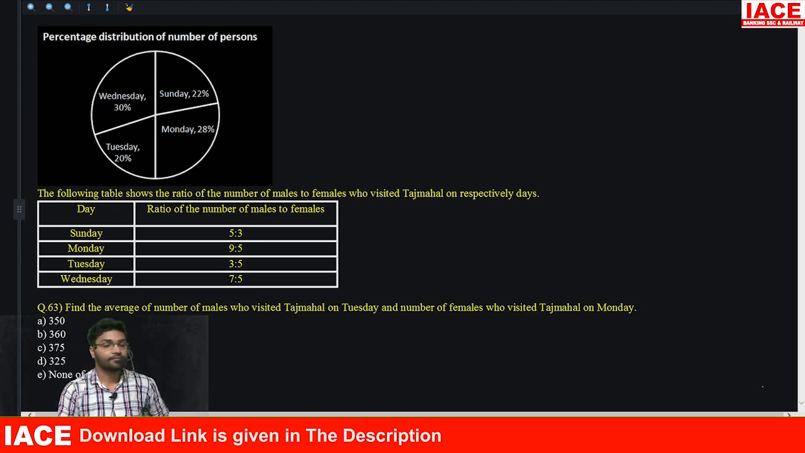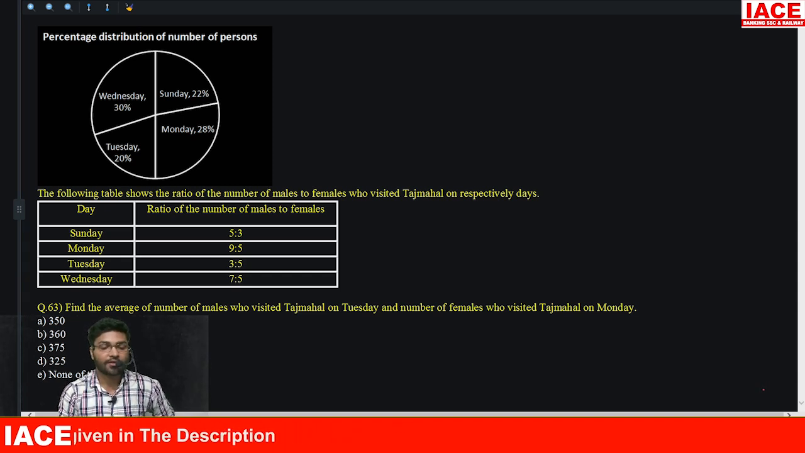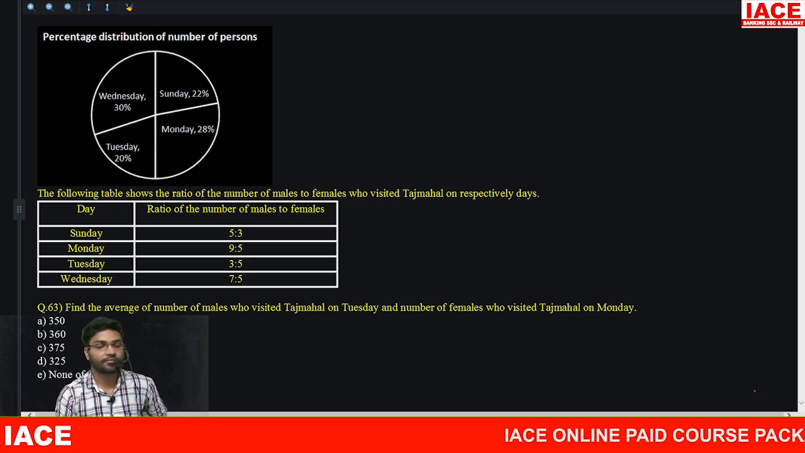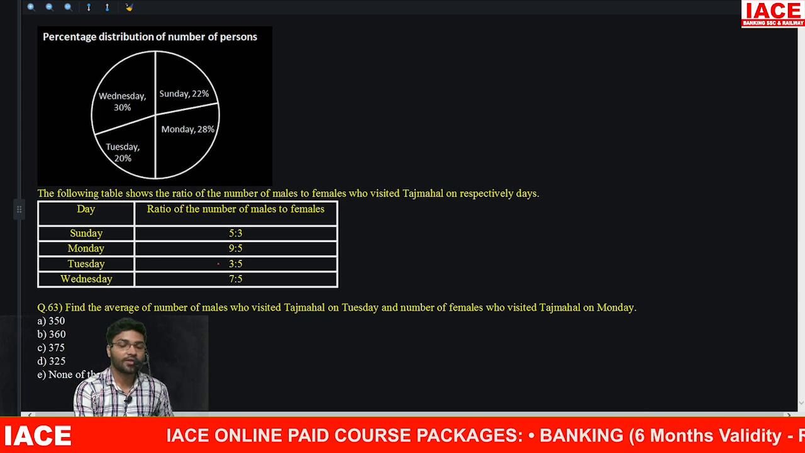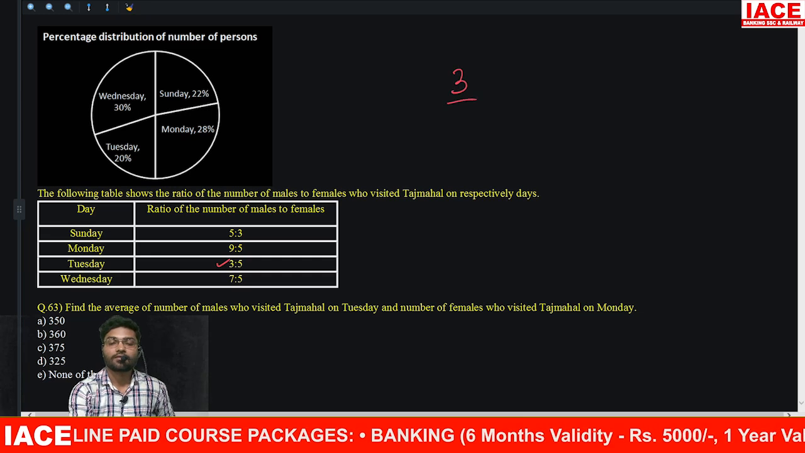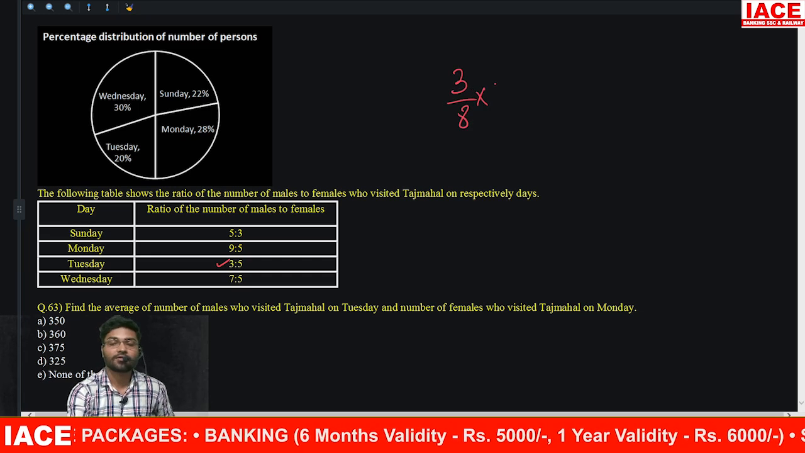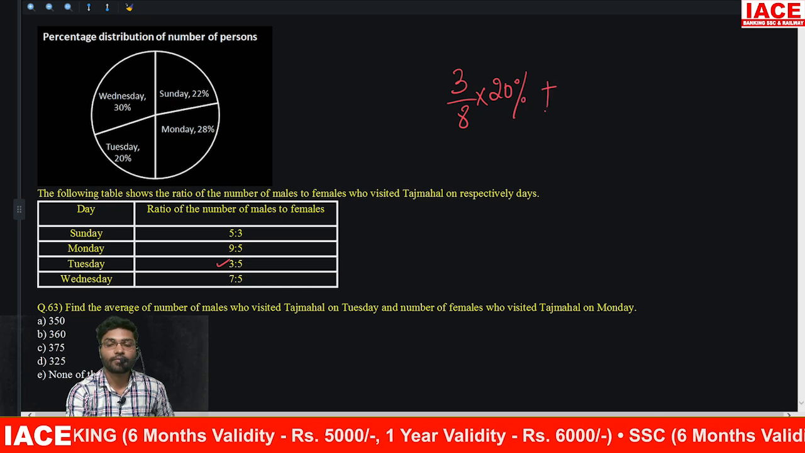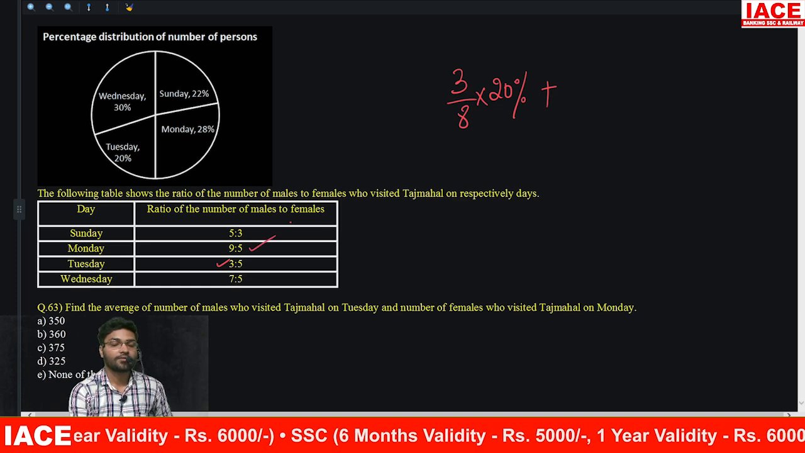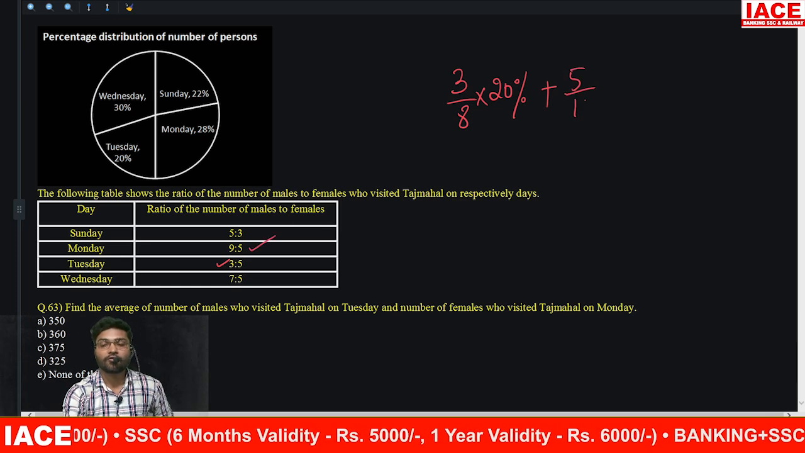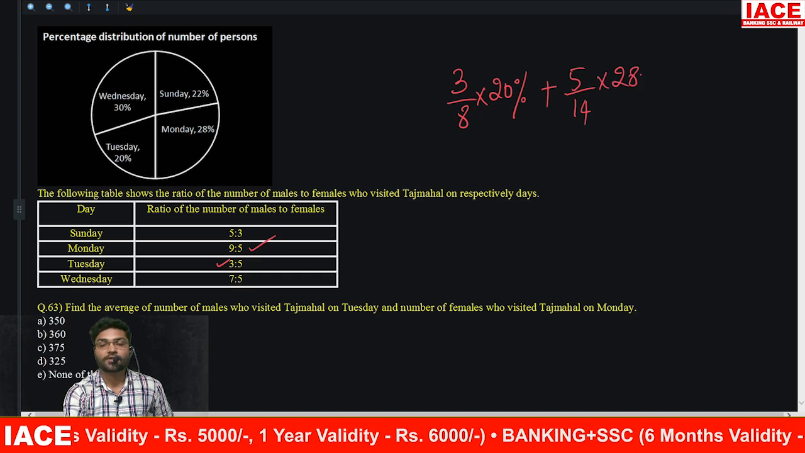63. Find the average number of males who visited Taj Mahal on Tuesday and females who visited Taj Mahal on Monday. For this I have to calculate. Males on Tuesday. How many males are there on Tuesday? 3 by 8. Tuesday how many visited? 20. Plus how many females on Monday? Monday 5 by 14 into 28%.